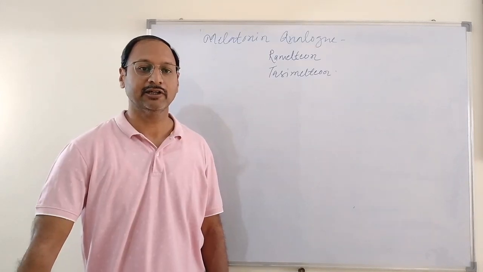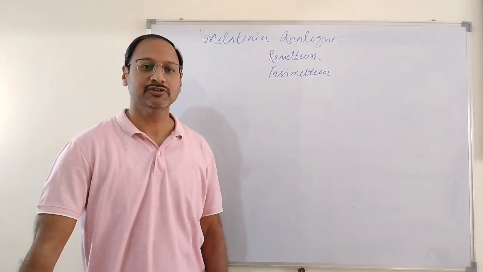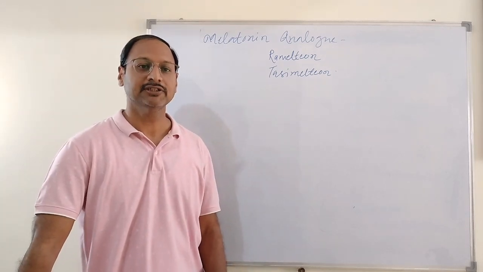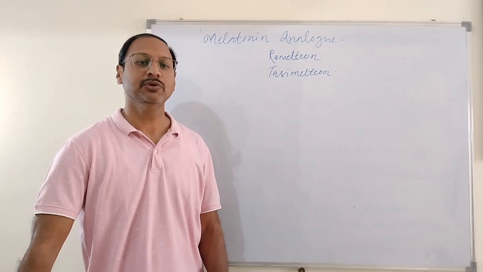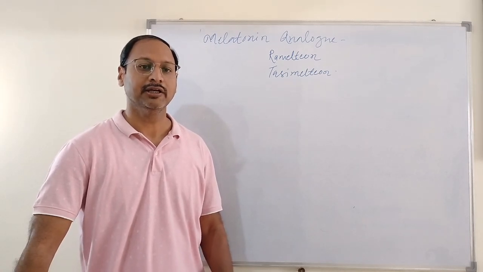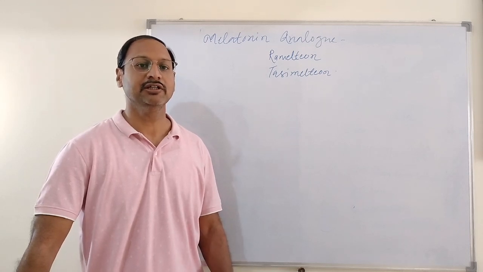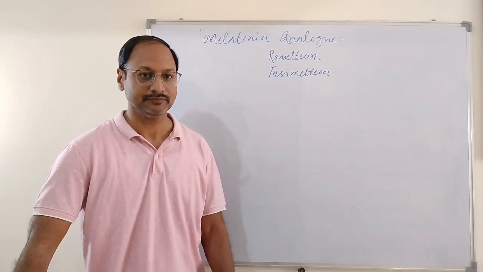The next drug is the melatonin analog. Melatonin is a hormone which is released from the pineal gland. Its secretion is promoted by darkness, which helps in induction as well as maintenance of sleep, whereas its release from the pineal gland is inhibited by light.